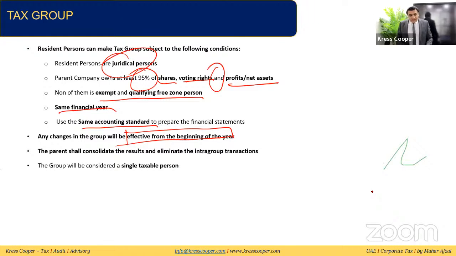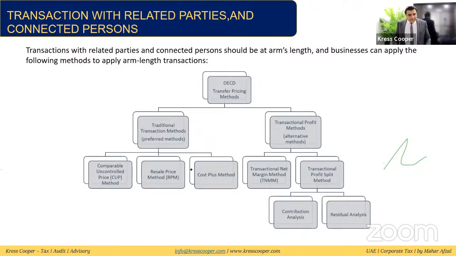The parent shall consolidate the results and eliminate the intergroup transactions. We have just discussed that intergroup transactions will not be subject to corporate tax. The group will be considered a single taxable person. These are the transactions with related parties and transactions with connected persons.